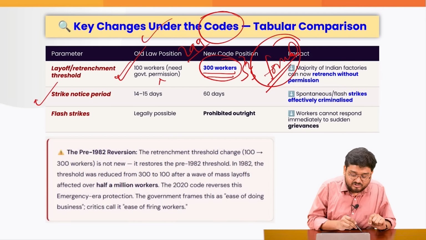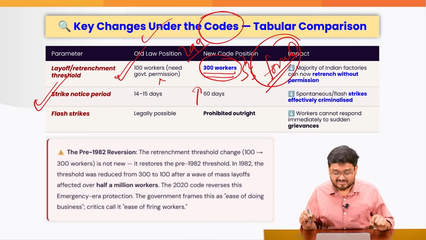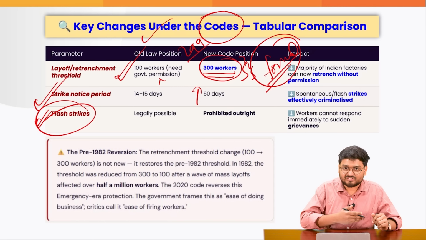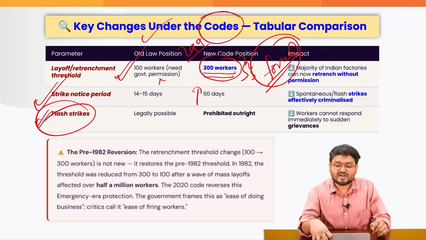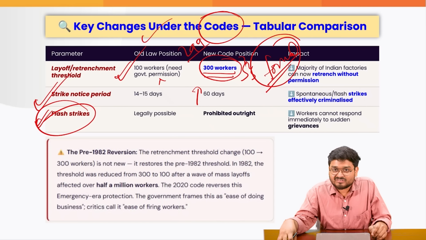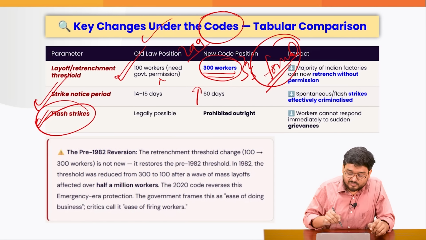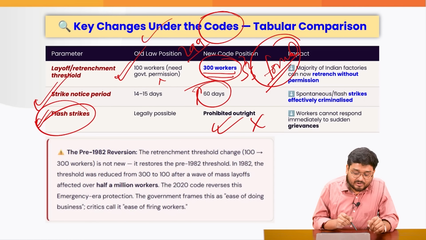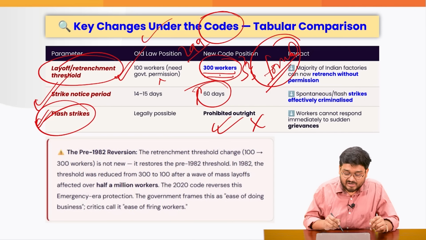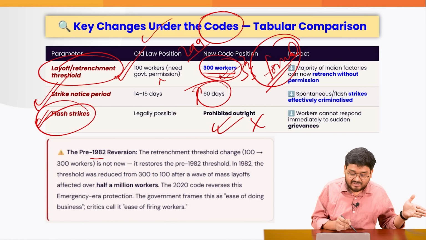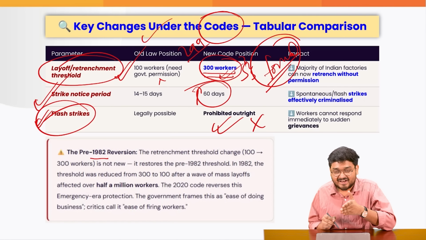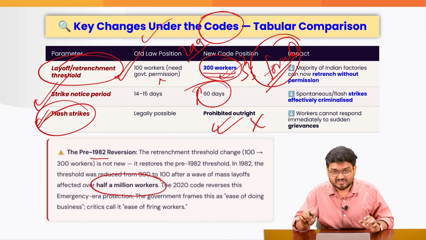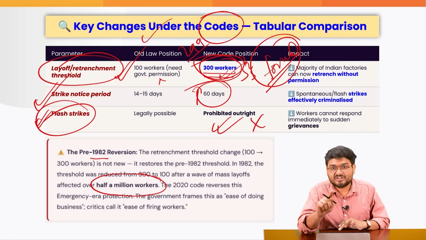Also, the strike notice period has been increased to 60 days, right? So sudden strikes, which are known as flash strikes with very little notice, maybe the workers are realizing, okay, the working conditions are going way beyond inhuman. So in that condition, the workers must give 60 days of notice, because flash strikes are totally prohibited. In fact, this layoff rule of 300 workers, back in 1982 it was actually 300, right? Later, after a mass firing, the government actually reduced it to 100 workers. And right now, again, it has been increased to 300.